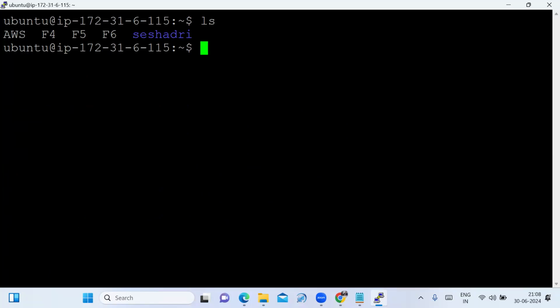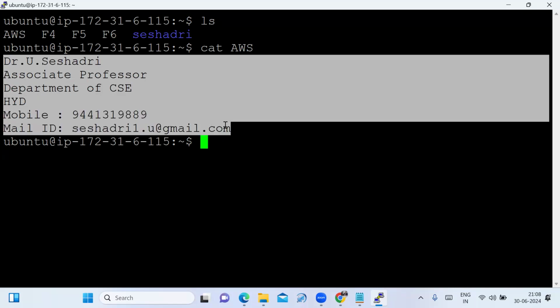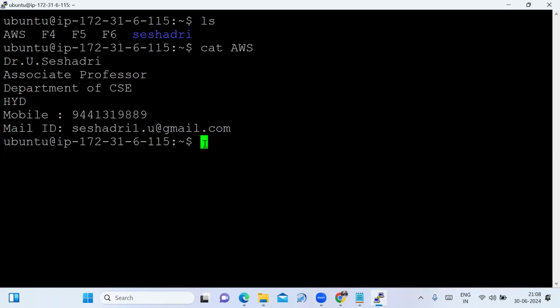Now, I want to create a copy of a file. How to read the content of a file? That is cat file name. This content is there. I need to copy this file to another file. For that, we type the command cp. The source file name is AWS, and the destination file name I am giving is Azure.